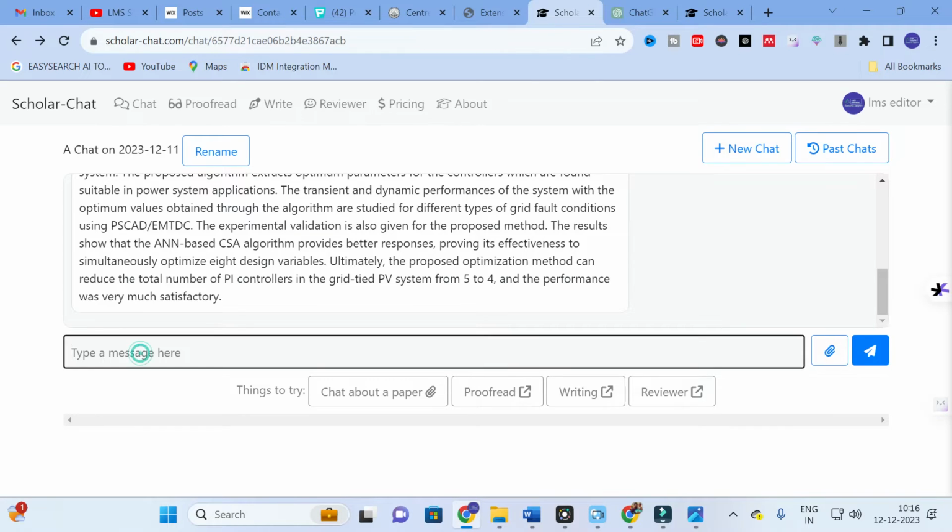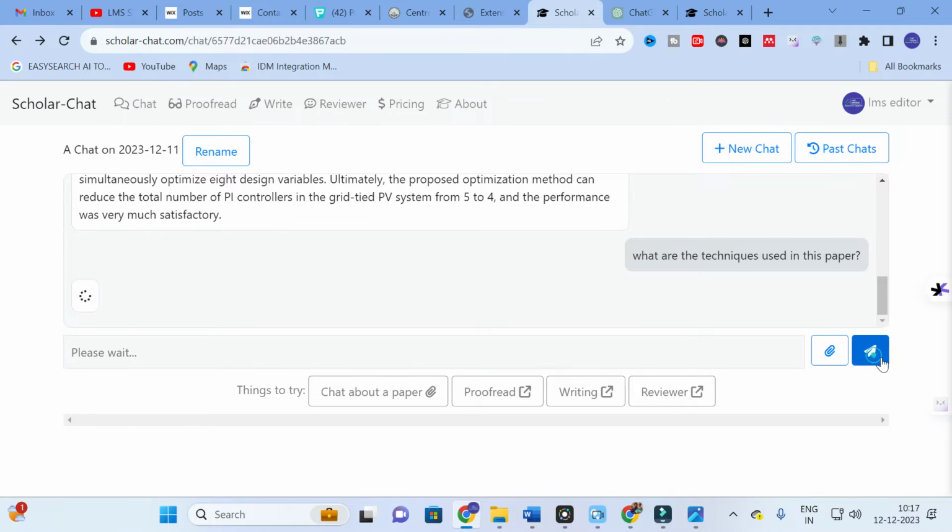For example, I can ask: what are the techniques used in this paper.